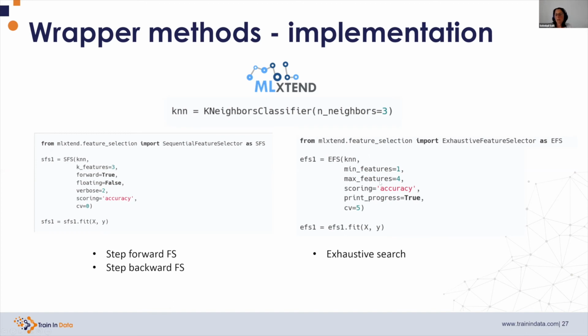In order to make it run faster, we can indicate what is the minimum number of features in our subsets, in this case 1, and what is the maximum number of features in our subsets, in this case 4. So if we have a data set with 10 variables, it will not train models with 10 variables or 9 variables, because here we said that the maximum number of features that we want in each set is 4. The rest of the parameters are the same, and with fit, it will basically train all these models and determine the best subset of features.